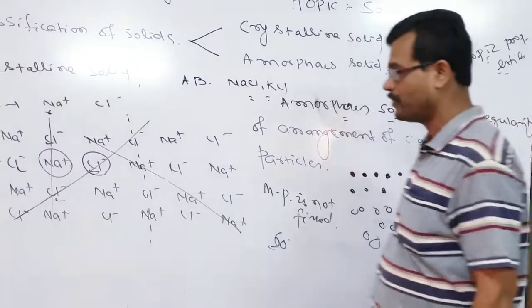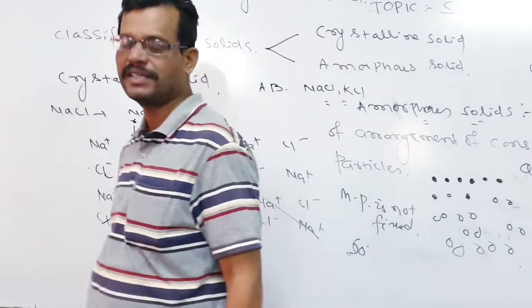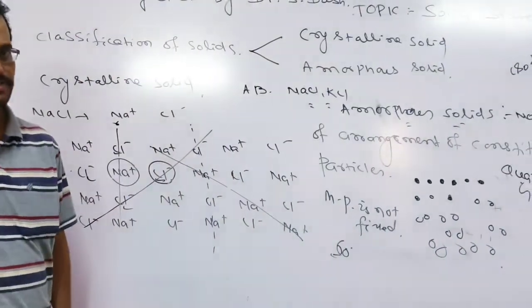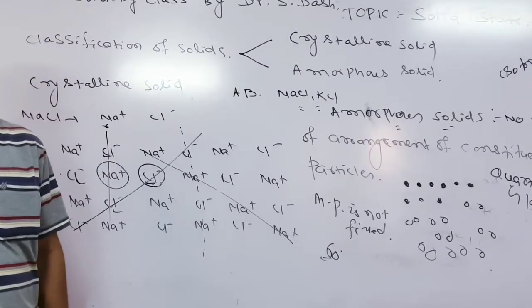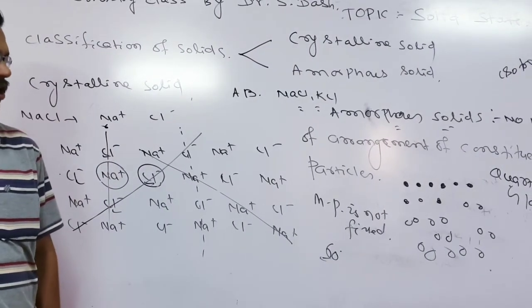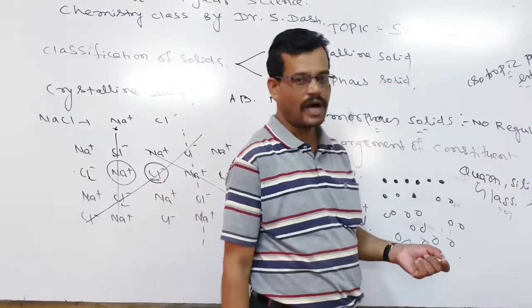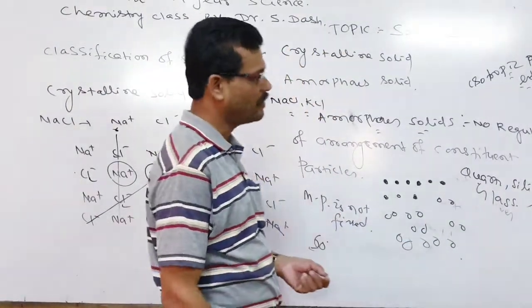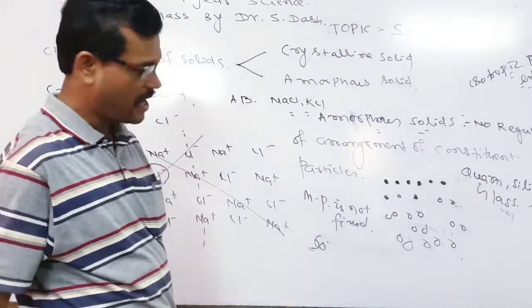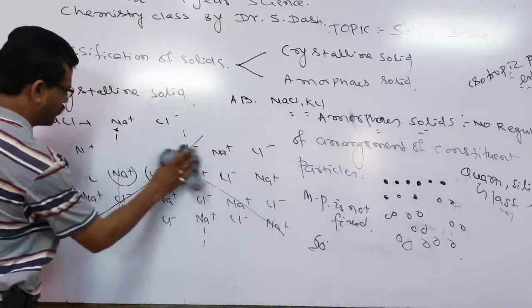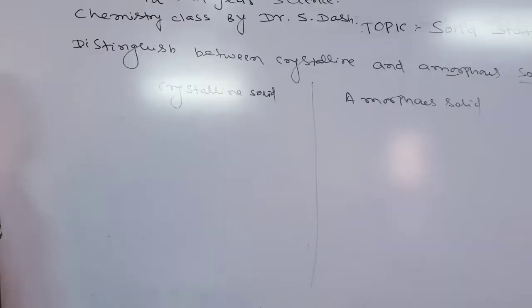But why does it happen? Because here the constituent particles are not closely attached. Due to the loose attachment of the particles, all the properties are found to be isotropic in amorphous solids.